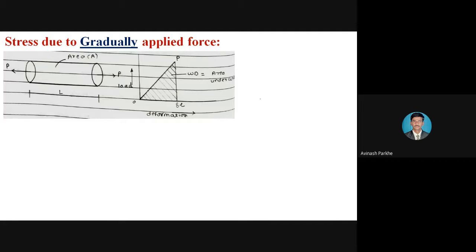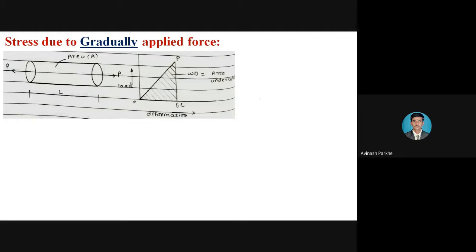Now we are having the second derivation, that is stress due to gradually applied load. What is the statement of the derivation? That is stress due to gradually applied load. If a body or member is subjected to the gradually applied load, then how the stress developed in that particular body will be calculated. That stress formula we have to define here.